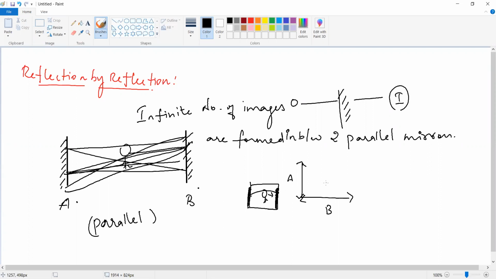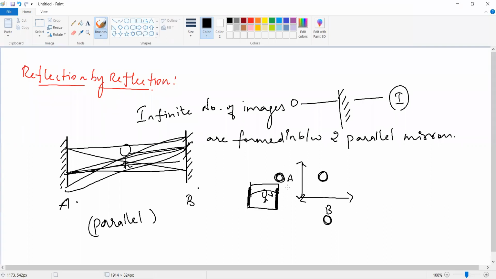It is not in parallel. One. One. Here there is a mirror, and here there is a mirror. Two. Two. Okay. So here one ball is there. One ball is placed in between the A and B mirror. And then, will an image form in this mirror? Then an image will form in this mirror.